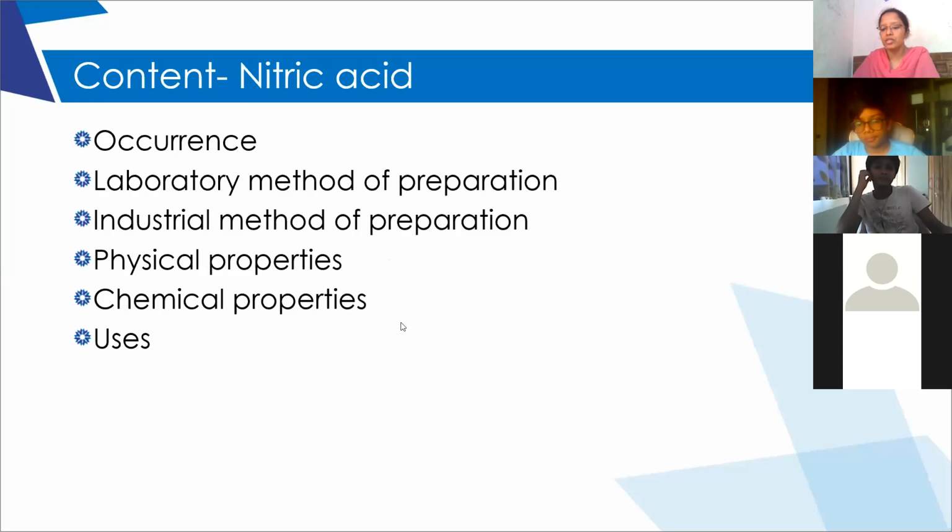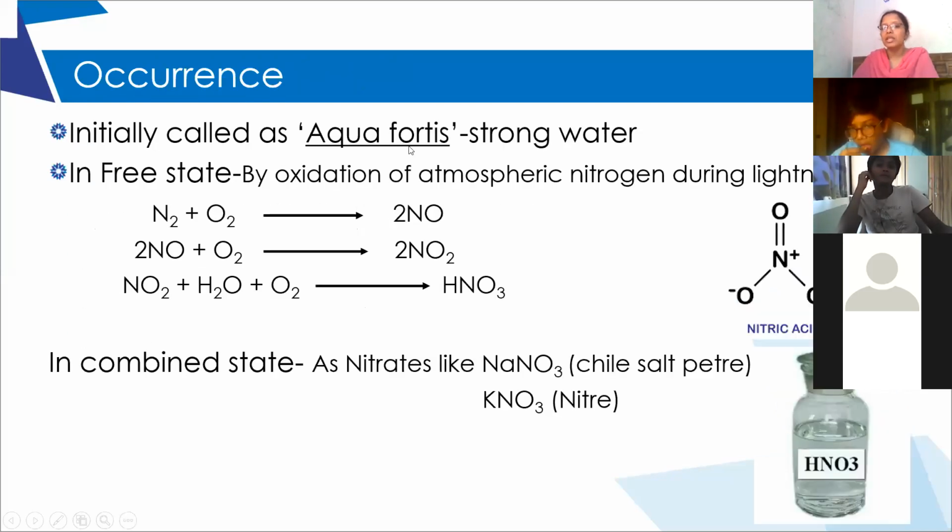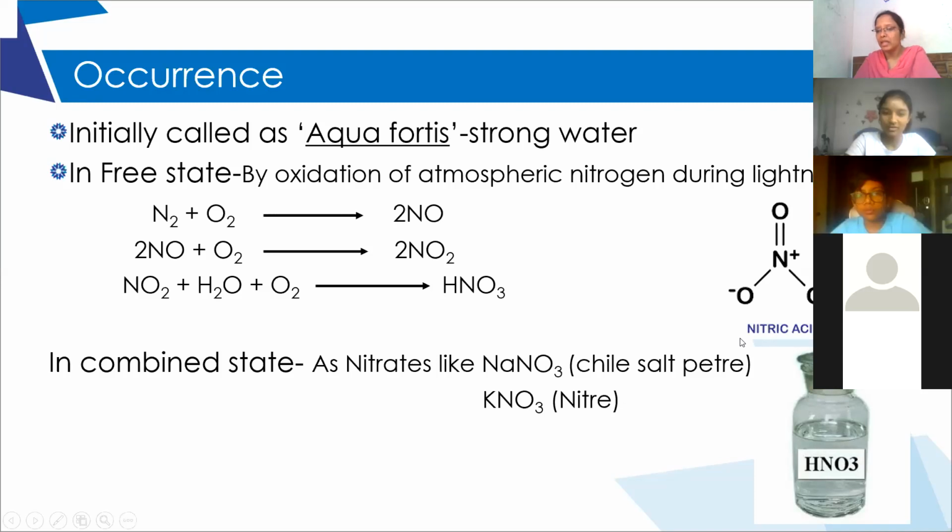First, coming to the occurrence of nitric acid, initially it was called aqua fortis. Why is it called aqua fortis? Because it has a strong affinity for water. It easily dissolves in water. Among all the compounds, it has the strongest affinity to dissolve in water. Therefore, it is called aqua fortis. Okay. What is sulfuric acid called? Oil of vitriol. Right. In the same way, nitric acid is called aqua fortis.